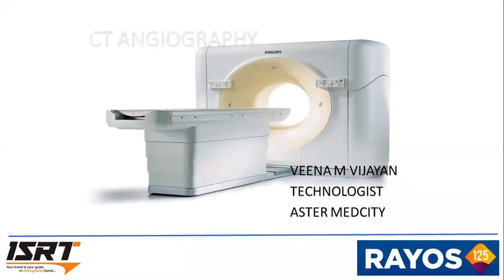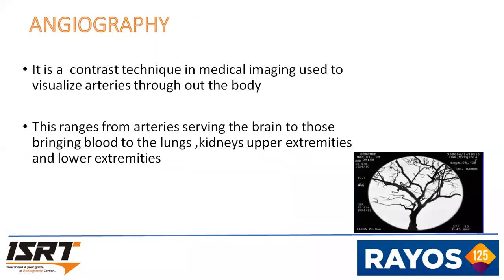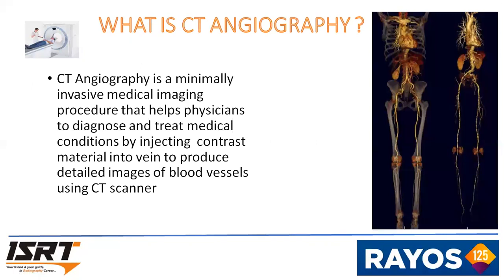I want to say something about CT angiography. First of all, we want to know what is an angio. It's a contrast technique in medical imaging used to visualize arteries throughout the body. This ranges from arteries serving the brain to those bringing blood to the lung, kidney, upper extremity, and lower extremity.